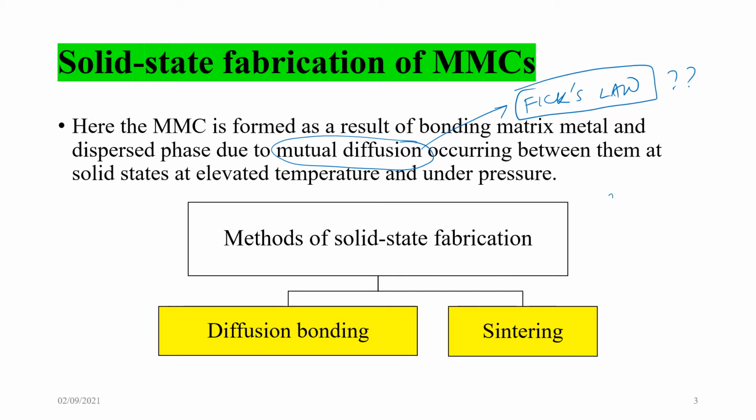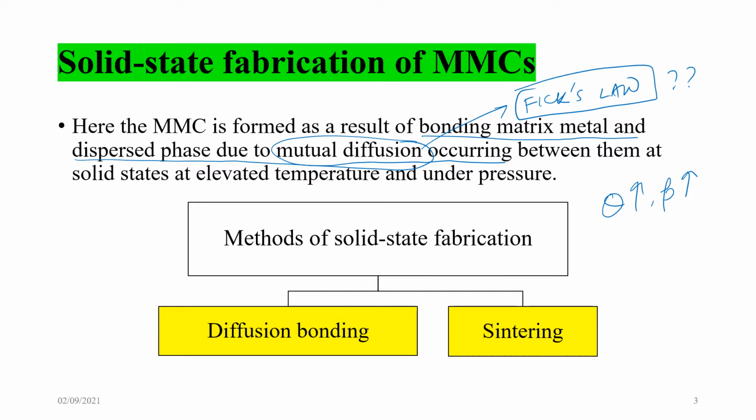So here we are talking about temperature and pressure, which allow the solid state fabrication of metal matrix composites.